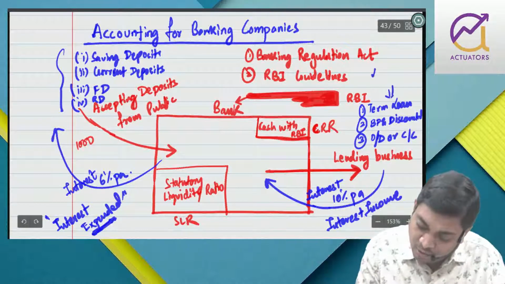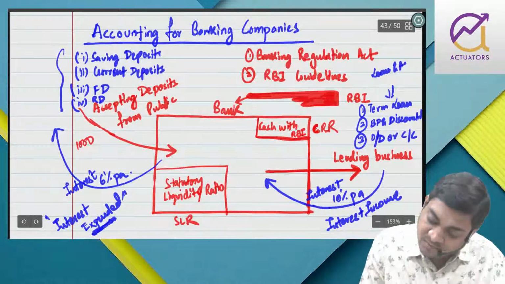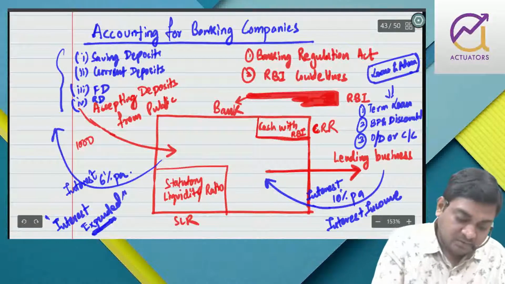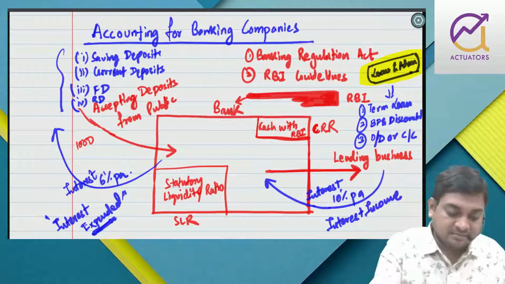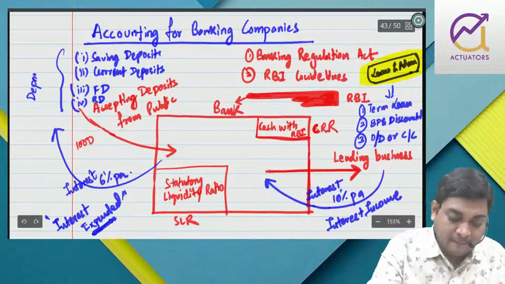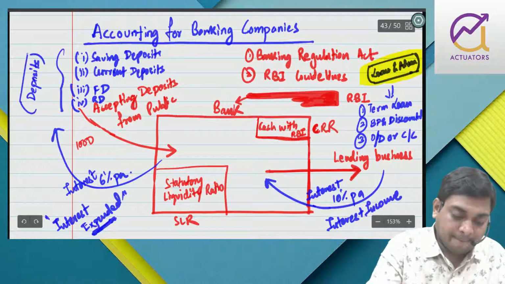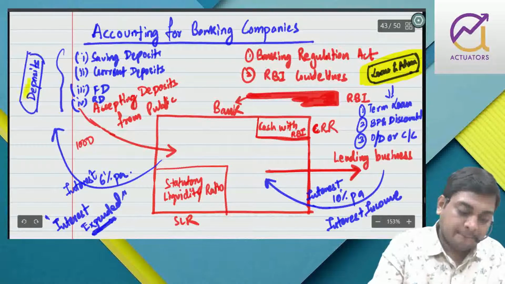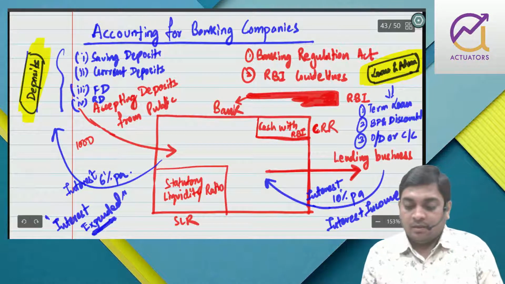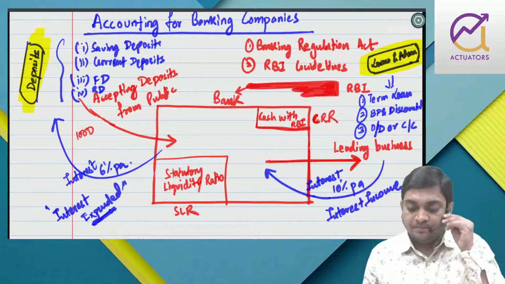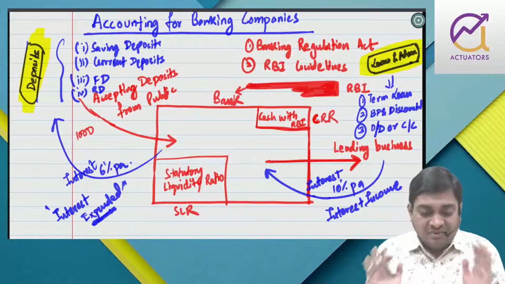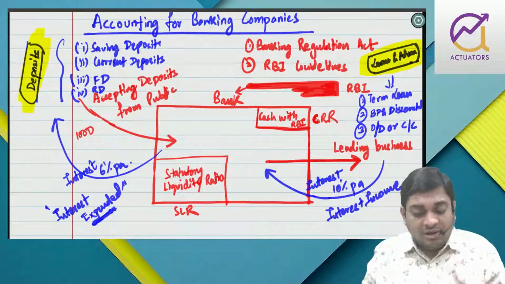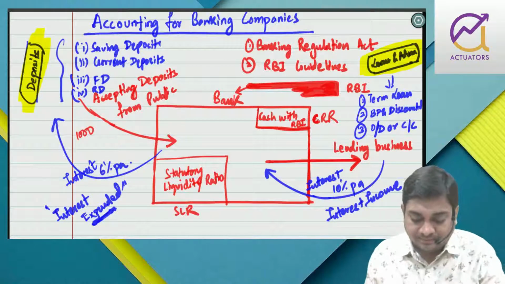So this part will be known as loans and advances. What do you call it? Loans and advances. And this part is known as deposits. Is that fine? So I guess we have done a fair job, right? So let us move ahead.